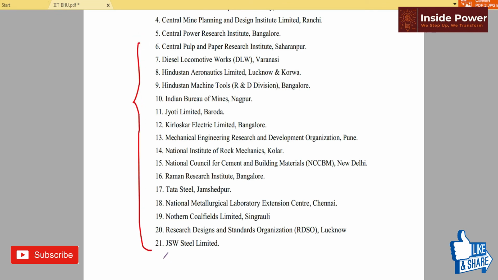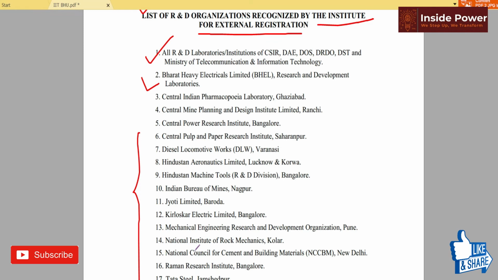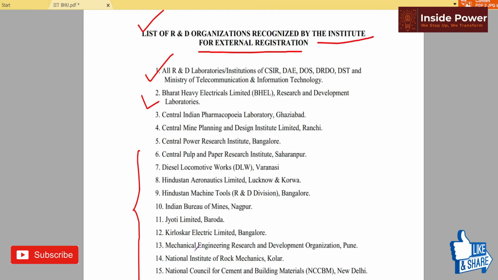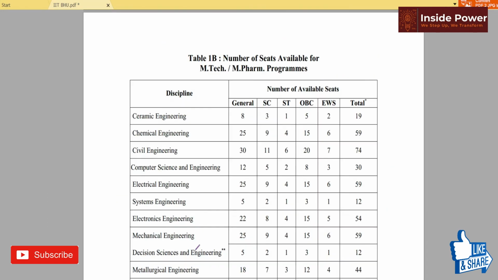Those who belong to these organizations will not require any GATE or GPAT score. They will have to directly apply for the interview and they will get admission in IIT BHU for both MTech and PhD programs. Okay, so in this way we can go here.